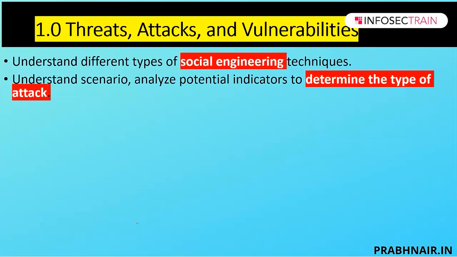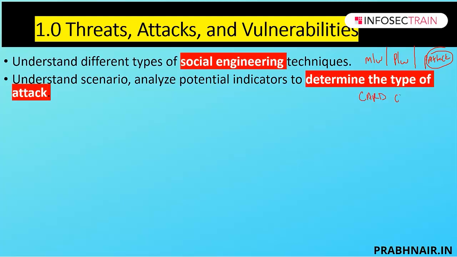Next is to understand the scenario, analyze and identify potential indicators to determine the type of attacks. In this section we're going to discuss malware attacks, where we talk about ransomware, Trojans, worms, potentially unwanted programs, spyware, remote access Trojans. So we are going to discuss different kinds of viruses and malware here. We're going to discuss password attacks, such as dictionary and brute force. Then we're also going to discuss physical attacks, where we cover USB-based malicious flash drives, card cloning and skimming.